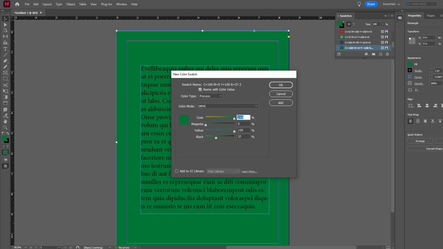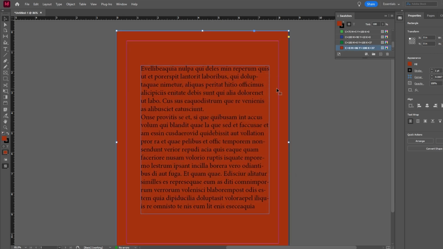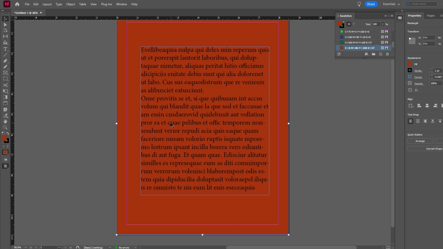Specify settings for the New Color Swatch and click OK. Keep the New Color Swatch selected. Go to the Toolbar and select the Rectangle tool.